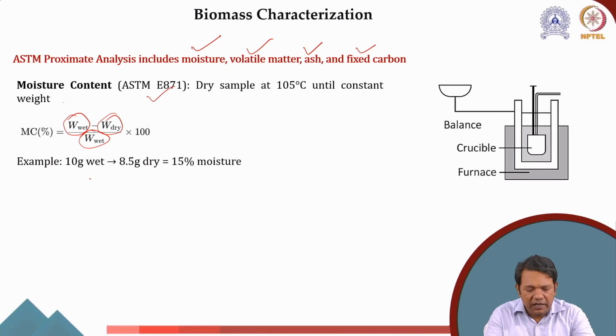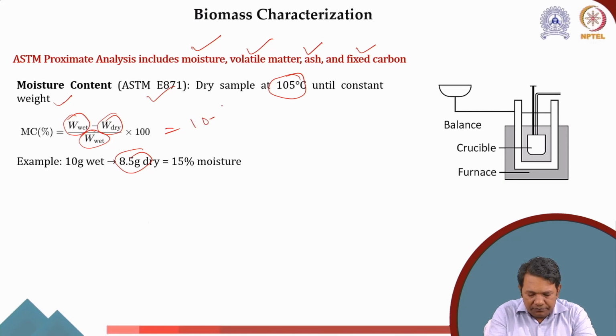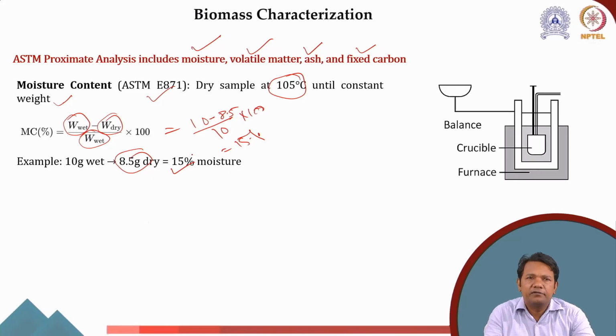For example, let's say I have 10 gram wet biomass, and after drying at 105 degrees Celsius until the weight becomes constant, I get 8.5 gram. That means if I calculate moisture percent here, it would be 10 minus 8.5 divided by 10 into 100. So that would eventually come to approximately 15%. So we can say that this is 15% moisture content here.